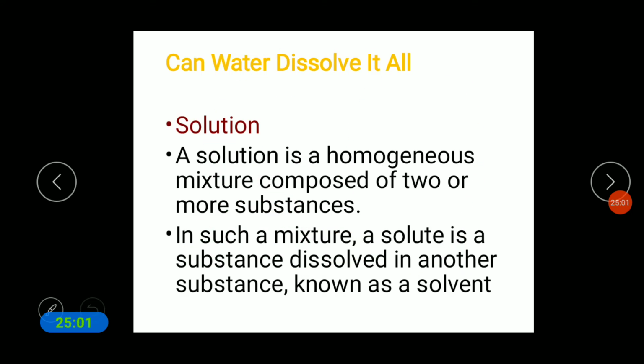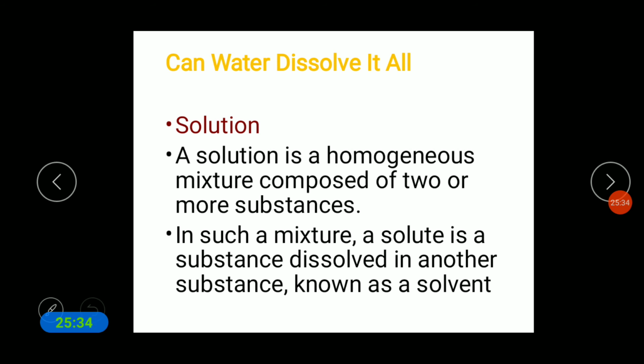See, can water dissolve it all? Yes. So a solution is a homogeneous mixture. Can we dissolve anything in water? See, solution means what here? A solution is a homogeneous mixture composed of two or more substances. Homogeneous mixture means what here? It is a combination of two or more substances.